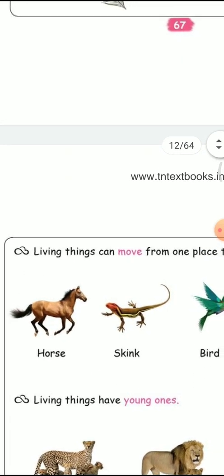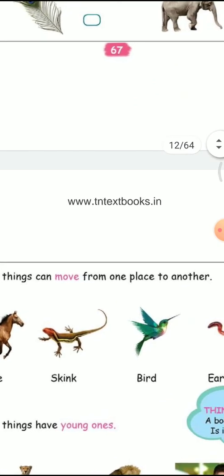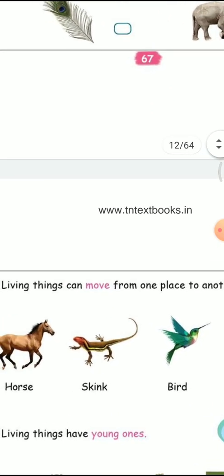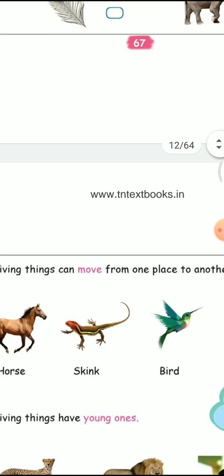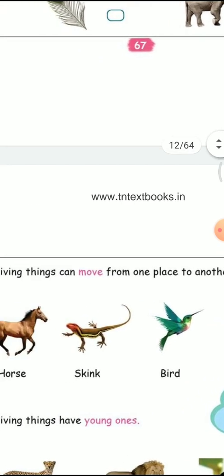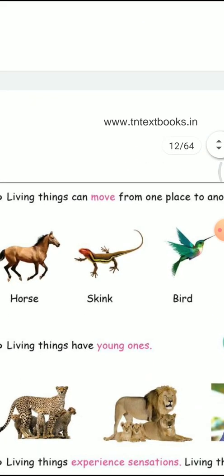Next one, living things move from one place to another. Move. Horse. Here the skink and bird. The earthworm is also moving from one place to another. So these are the examples.